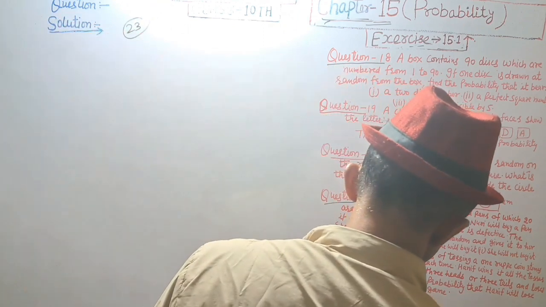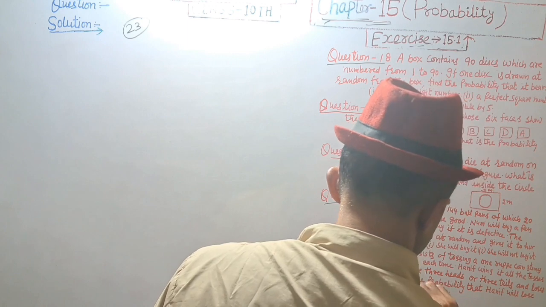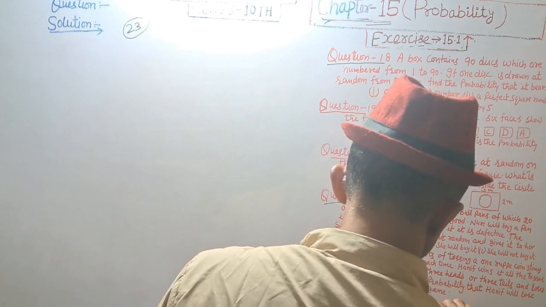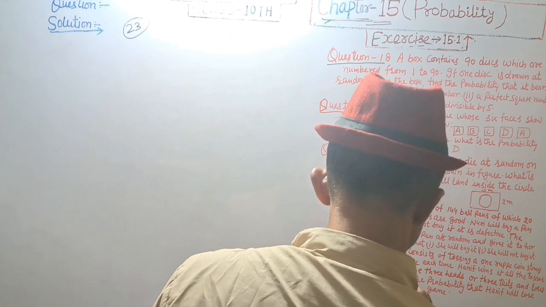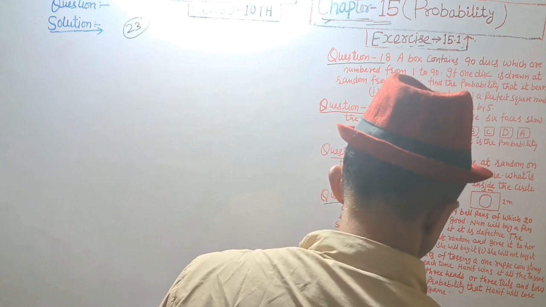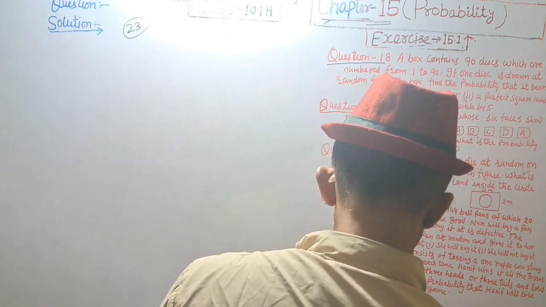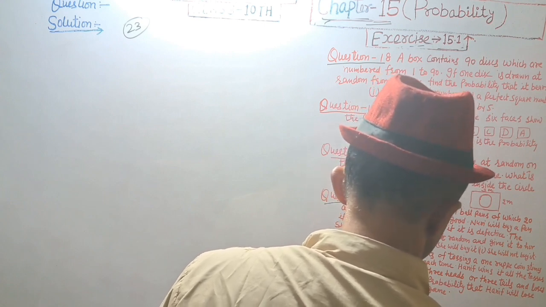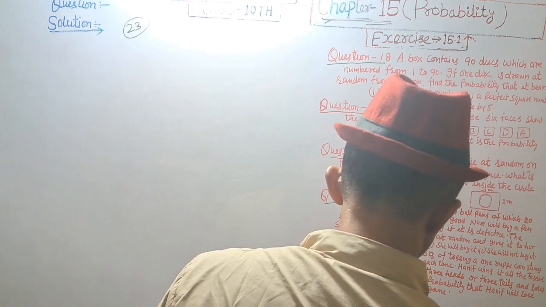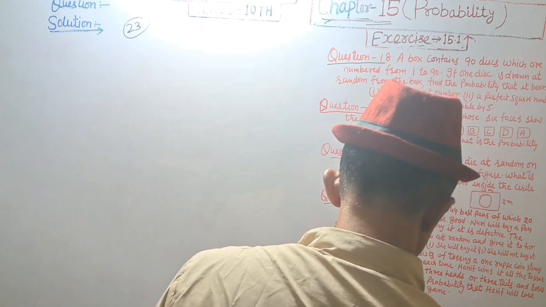Question number 23. A game consists of tossing a 1 rupee coin 3 times and noting its outcome each time. Honey wins if all the tosses give the same result, that is 3 heads or 3 tails, and loses otherwise.